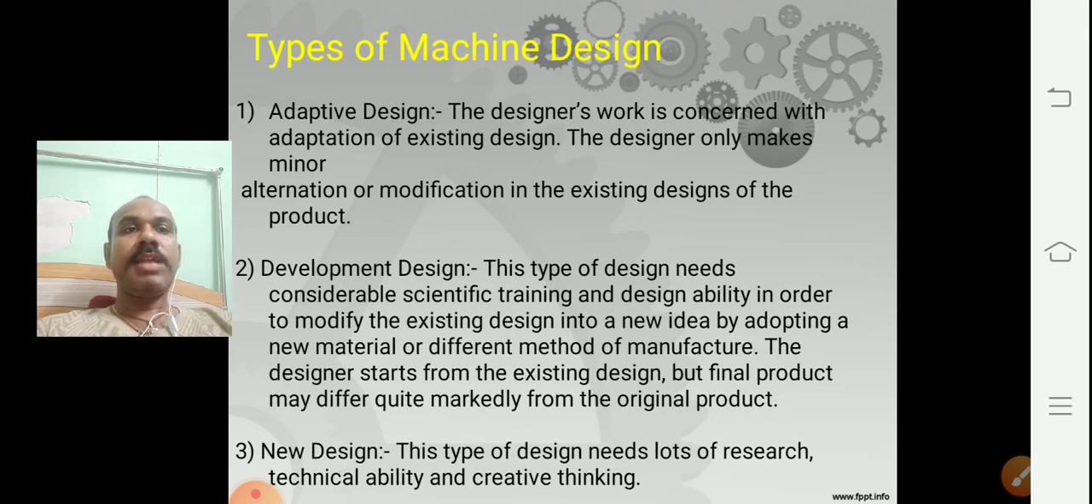Development design. This type of design needs considerable scientific training and design ability in order to modify the existing design into a new idea by adopting a new material or different method of manufacture. The designer starts from the existing design, but the final product may differ quite noticeably from the original product. New design. This type of design needs lots of research, technology, ability, and creative thinking.